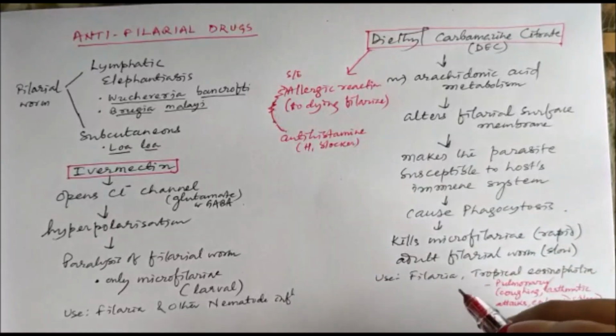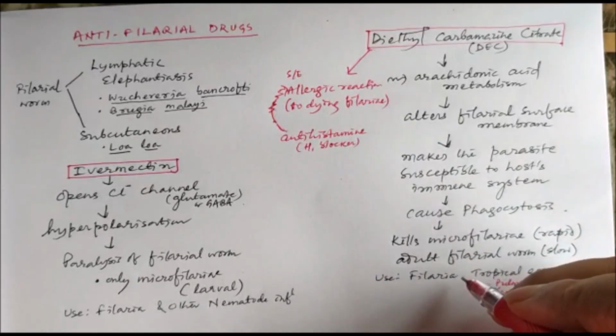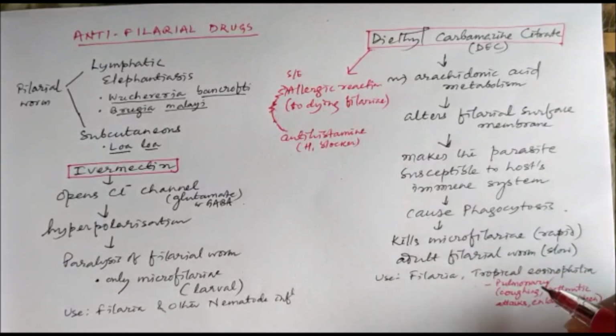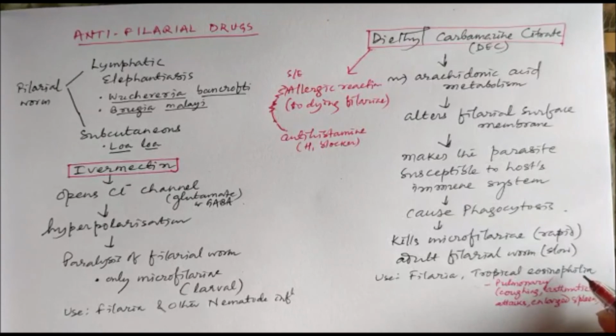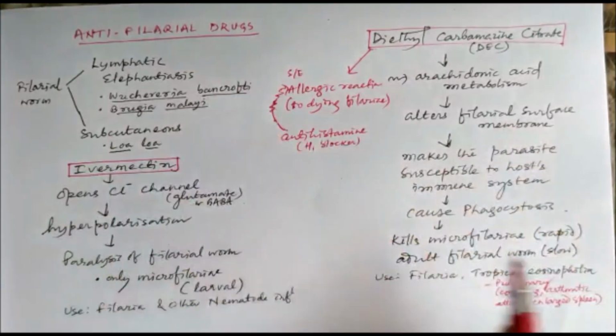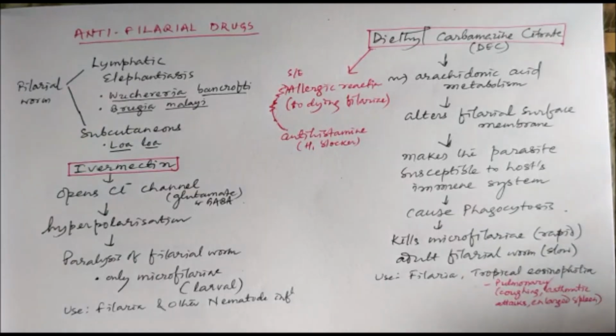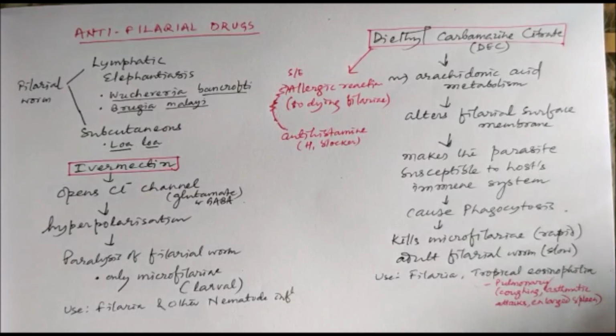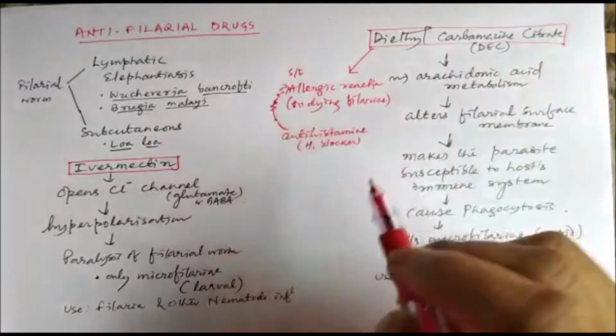It is used against filaria, and it can also be used against tropical eosinophilia, mainly pulmonary tropical eosinophilia, which is also caused by Wuchereria bancrofti, in which the symptoms are coughing, asthmatic symptoms, and an enlarged spleen. So against this tropical eosinophilia also we can use DEC.